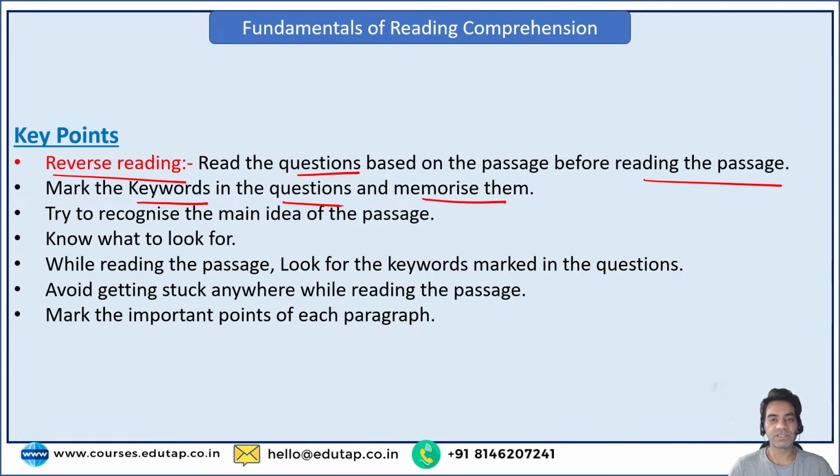Then predominance of poverty before 1990s. So predominance of poverty before 1990, that would be my keyword. Question number 3, what was the question? I just forgot. The question was, let's say, what are the recent measures taken by the recent government, right? So now this would be my keyword.